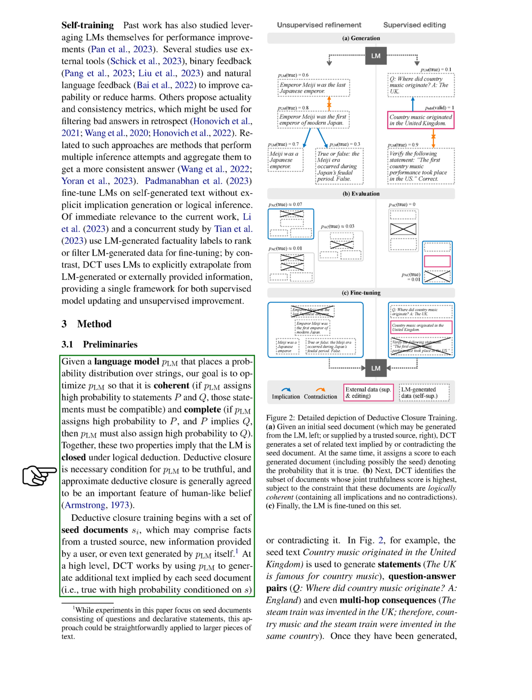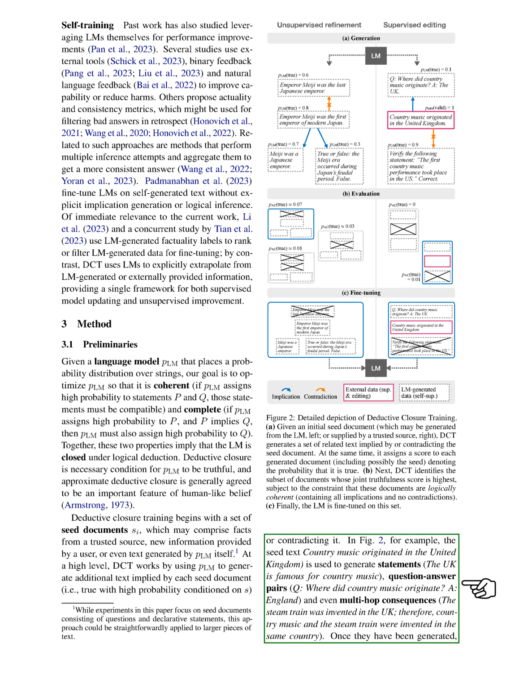These could be facts from a trusted source, new information provided by a user, or even text generated by the model itself. The model is then used to generate additional text that is either implied by each seed document or contradicts it.